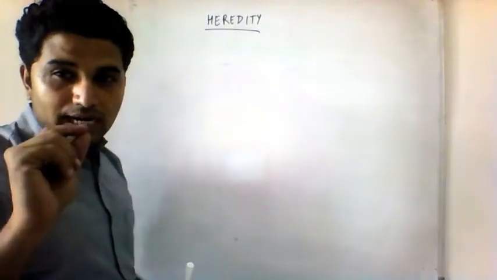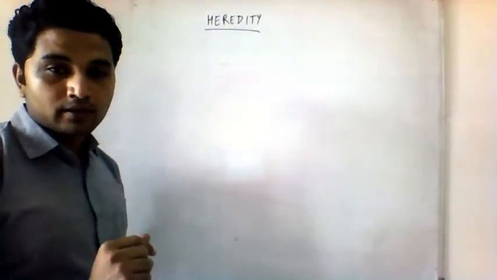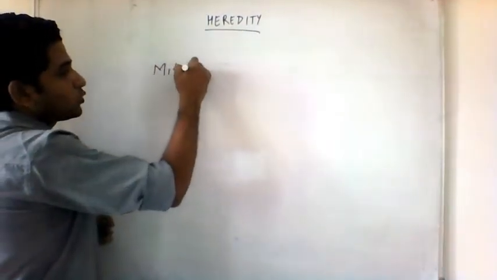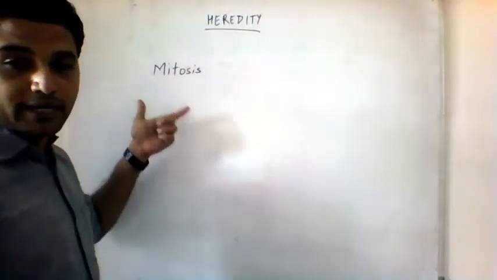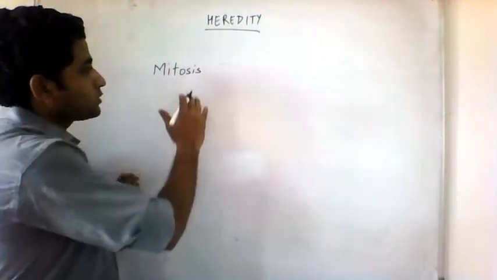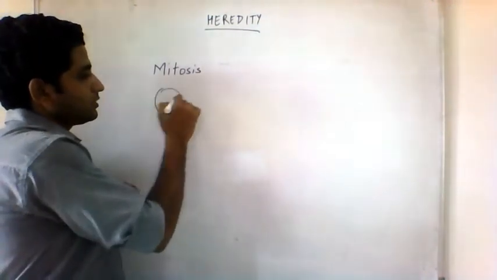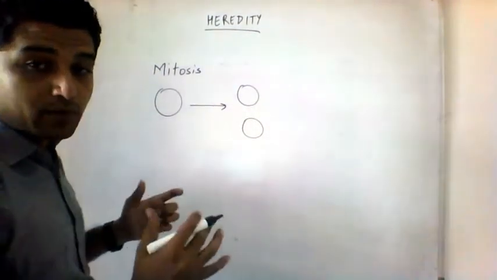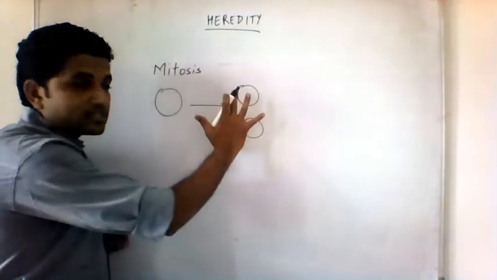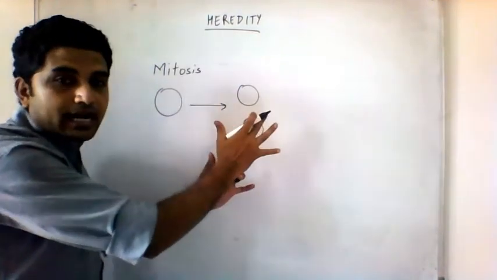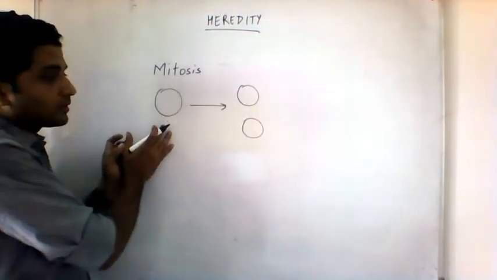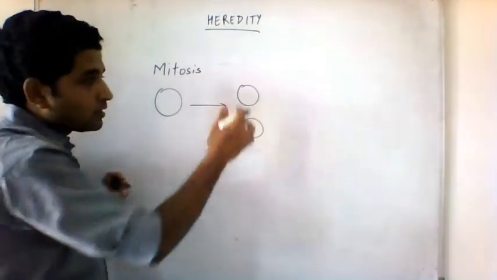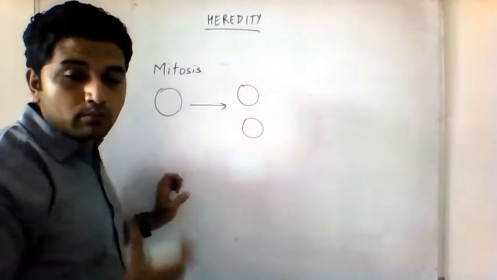If you remember, in your class 9th, you studied cell division, right? There are two types of cell divisions. The common type of cell division is mitosis. Remember mitosis? In mitosis, one cell produces two cells, and the best part of it is that the two cells produced are exactly identical to the mother cell. That means they are exactly identical to each other. This is what happens in our normal body cells.